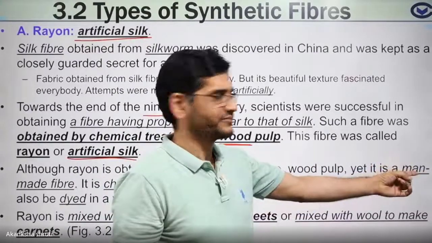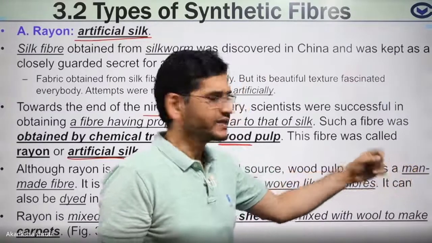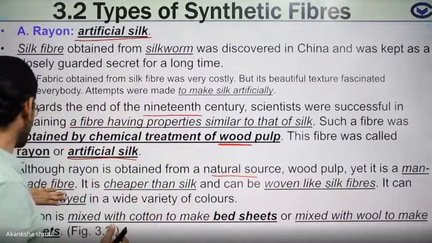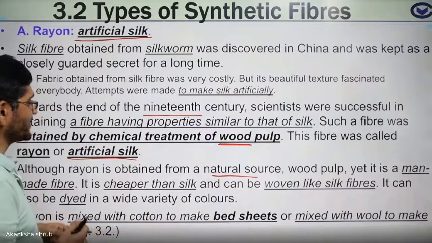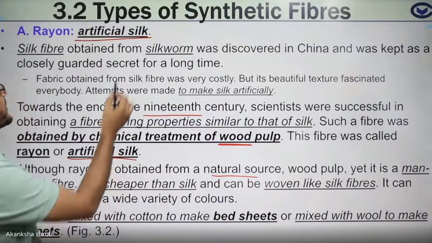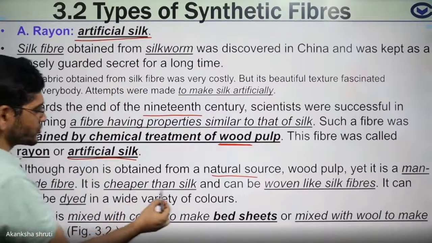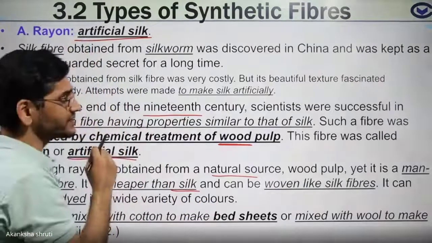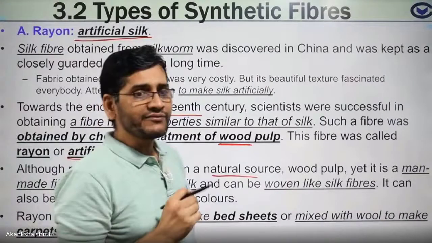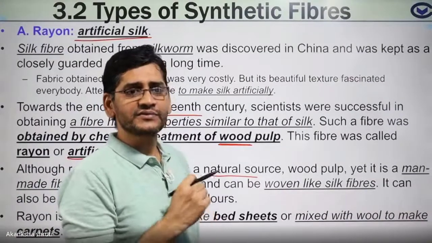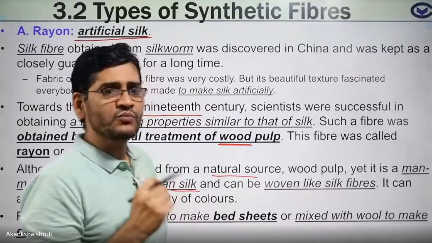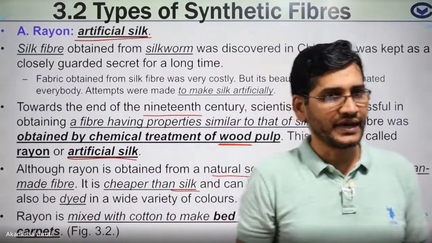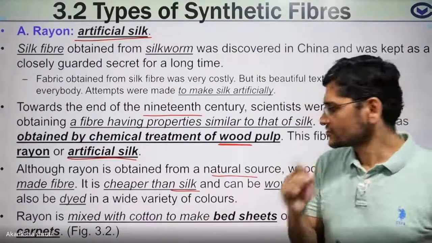Then by further chemical treatment, it is converted into fibers. That's why it is called man-made fiber. Keep in mind, compared to natural fiber it is quite cheaper, but the characteristics appear like natural fiber. Even this artificial silk or rayon is more durable and has more strength than natural silk.